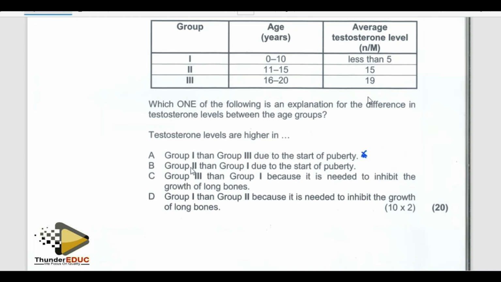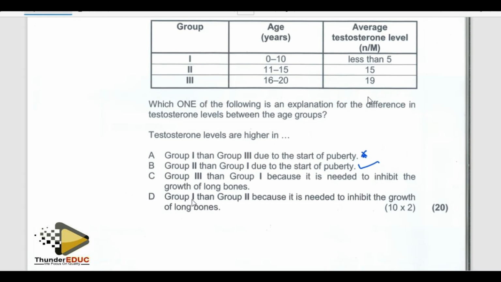Group 2, yes, than group 1. Yes, group 2 than group 1 due to the start of puberty. This one is correct, but we need to first find out if there is the most correct answer. Group 3 than group 1 because it needs to be inhibited.